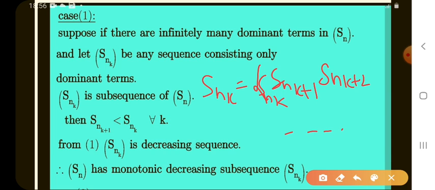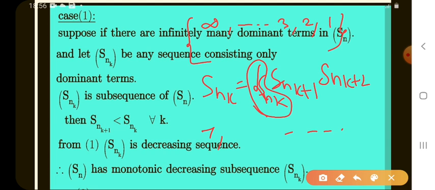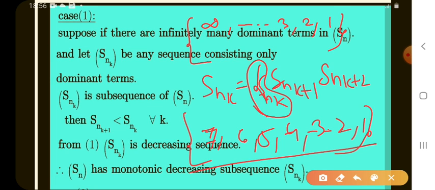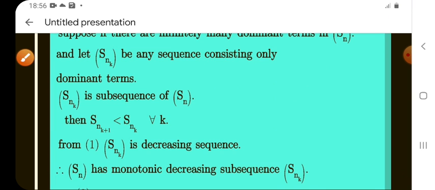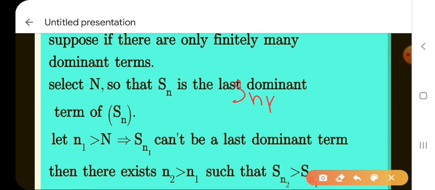We might think it is increasing, but what is the dominating term in this? The first term is the dominating term, that means the first term is greater than all remaining terms, like this, going down to 3, 2, 1. Is it clear or not? If the first term is larger, say 7, the remaining terms are less than 7: 6, 5, 4, 3, 2, 1. This is the whole dominating term set. Let that dominating term set be Snk.